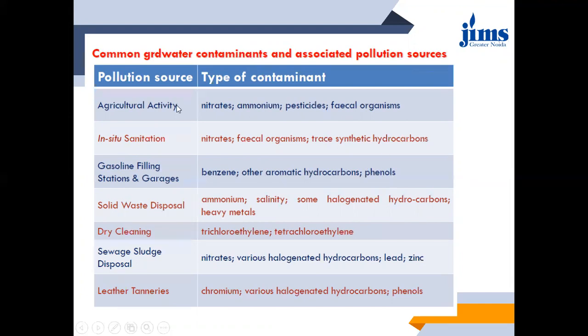So here you can see a very common list of pollution sources and the type of contaminant they relate to. So what are the sources of pollution? Agricultural activity, then in situ sanitation, then oil refineries, then solid waste disposal, dry cleaning, then sludge disposal, leather tanneries. Leather tanneries also create a large number of hazardous wastes.